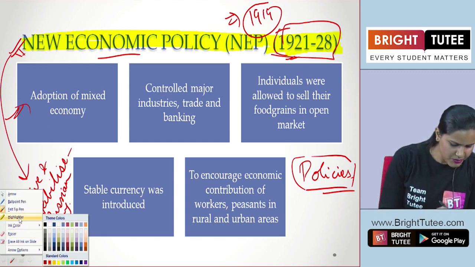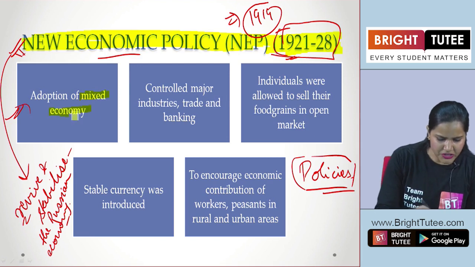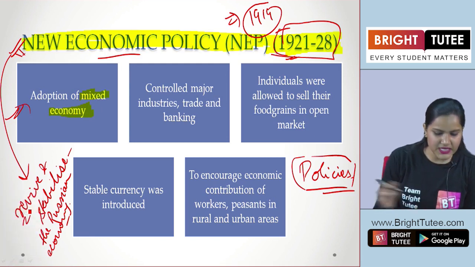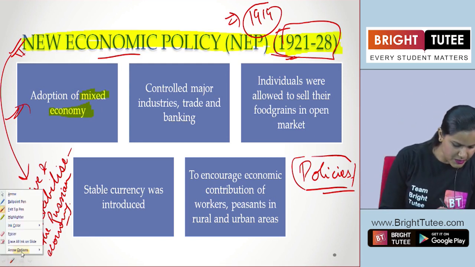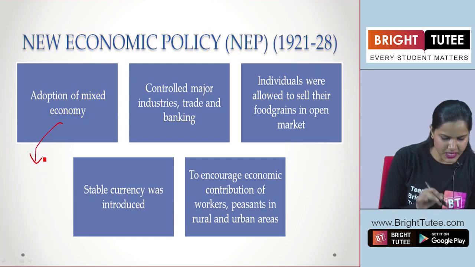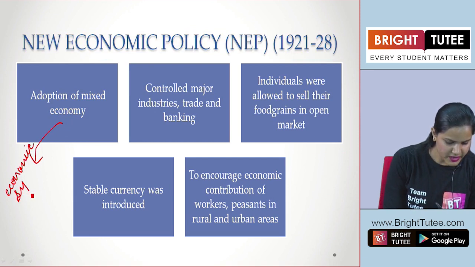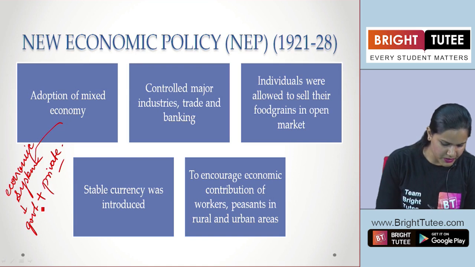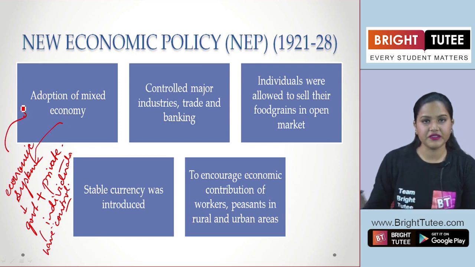Now, you are seeing a new term here, that is mixed economy. Have you heard this term, students? Definitely in your economics paper, you must have heard about this term. Now, when we are saying mixed economy, what does that mean? It means that this is an economic system in which the government as well as private individuals have control over the economy, the whole system.